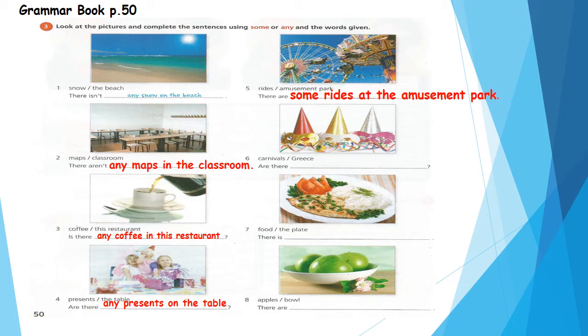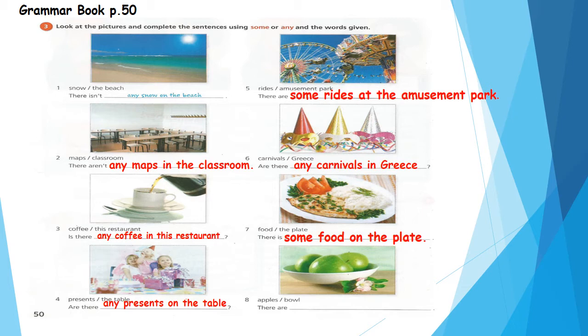Yes, we'll use any. Are there any carnivals in Greece? Number 7. Food, the plate. Okay, this is a positive sentence. So we'll say what? Okay, we'll use some because this is a positive sentence. We'll say what? Yes, there is some food on the plate.